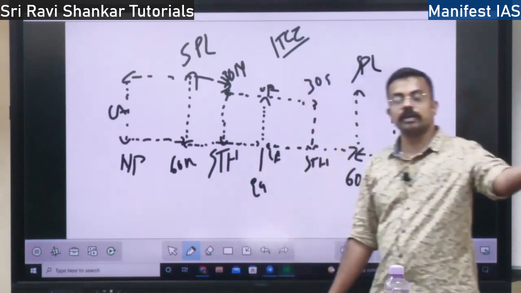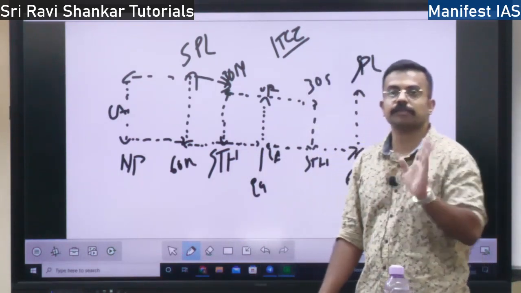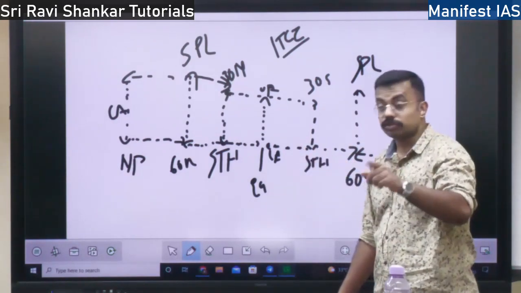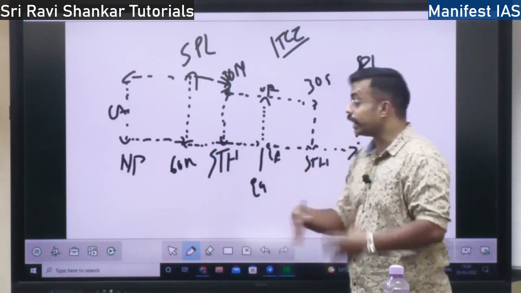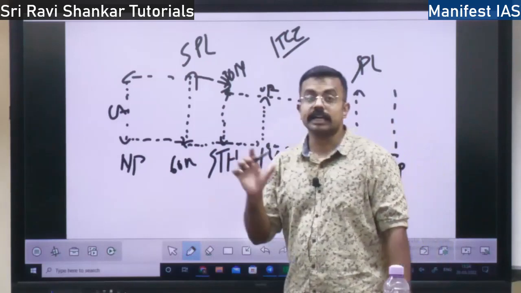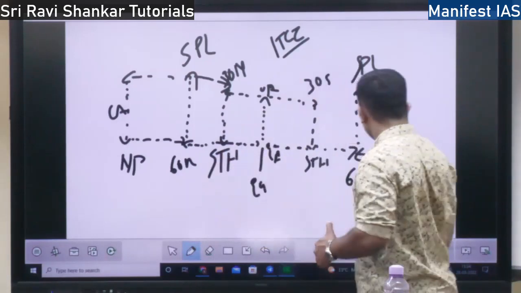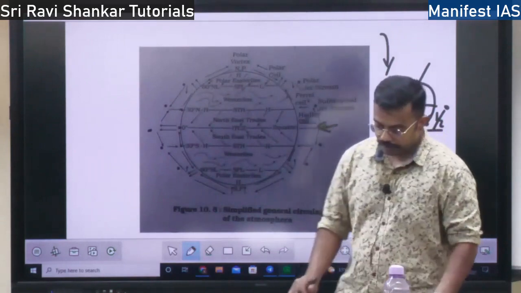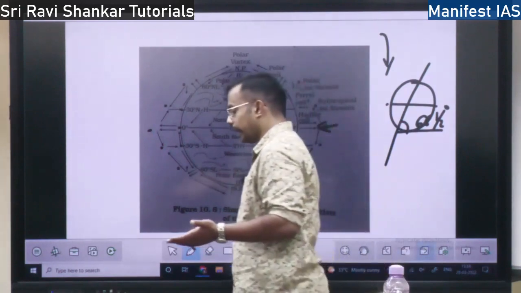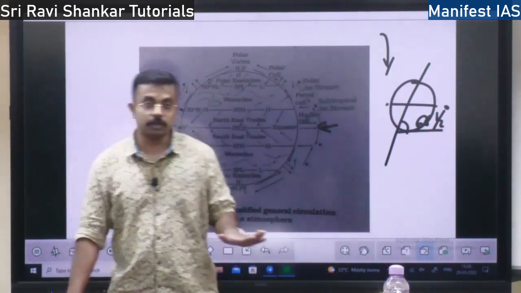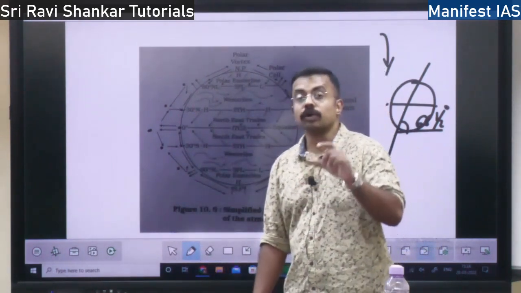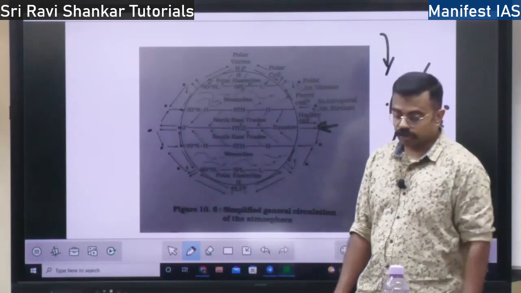Air is converging from the northern hemisphere and from the southern hemisphere at the point where the sun's rays fall vertically on the earth. That is why the convergence of the air is also the reason for that latitude being called the intertropical convergence zone. So this pressure belt, it may be the subtropical high, the subtropical low, the polar high, the subpolar low, or the equatorial low, keeps moving. It is not stationary.